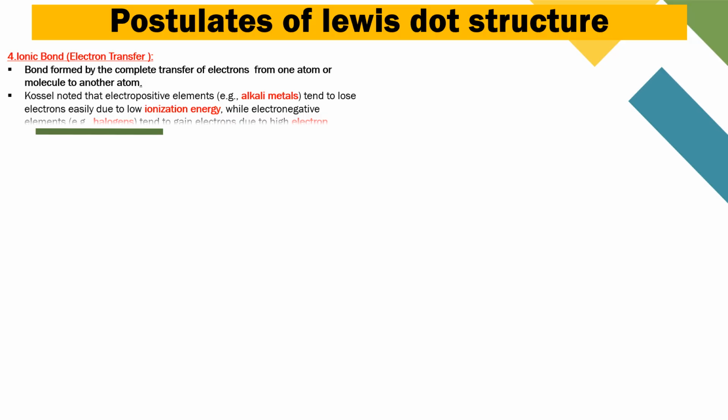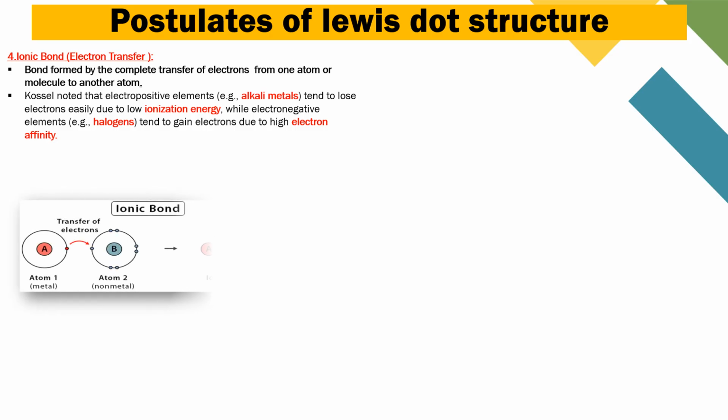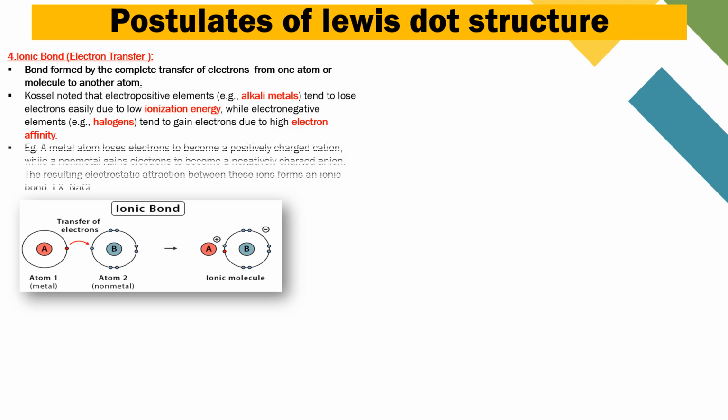Kossel noted that electropositive elements like alkali metals tend to lose electrons due to low ionization energy. Ionization energy means losing of electrons from their outer shell. While electronegative elements like non-metals gain electrons due to high electron affinity. Electron affinity means gaining of electrons.